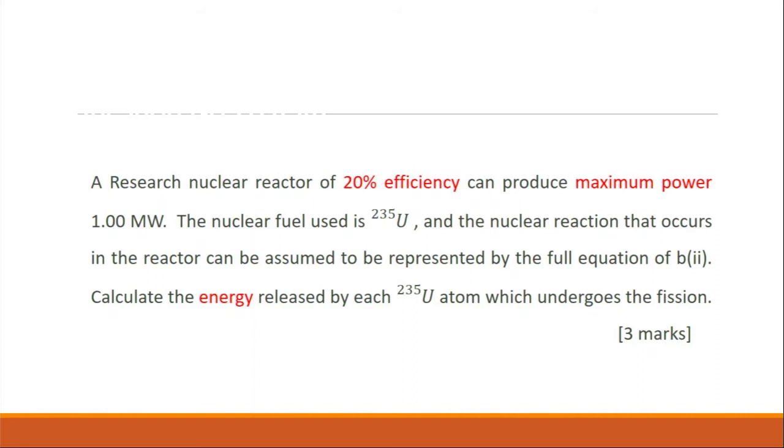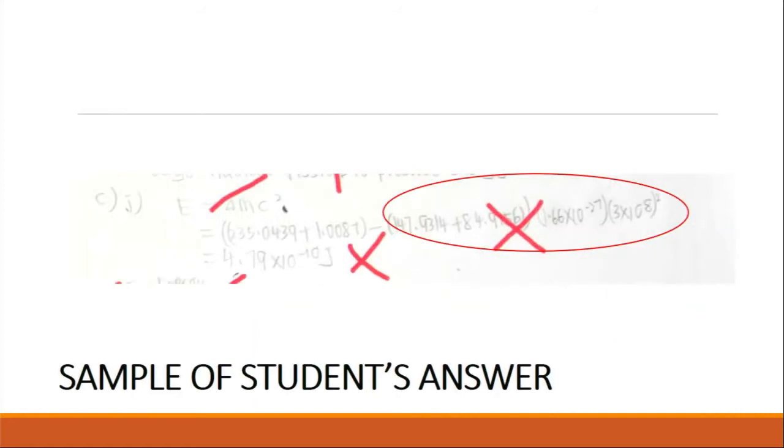Again, to answer this question, use step 1, identify the physics concept. From the question, you can see on the screen, I have highlighted the information given. Let's see the sample answer, and try to identify why the student's answer was wrong. For the first part, E equals mc squared, 1 mark is given to the student. But for the substitution, no marks are given, and for the final answer, no marks are given.